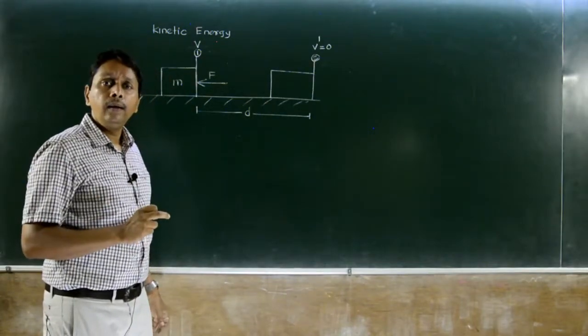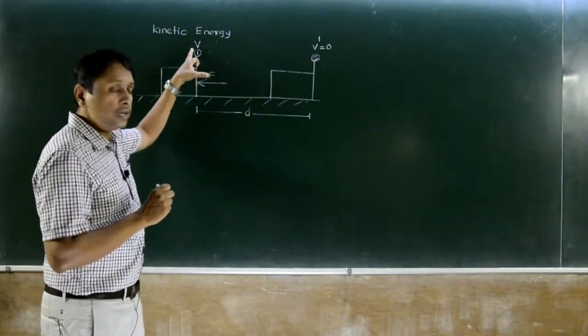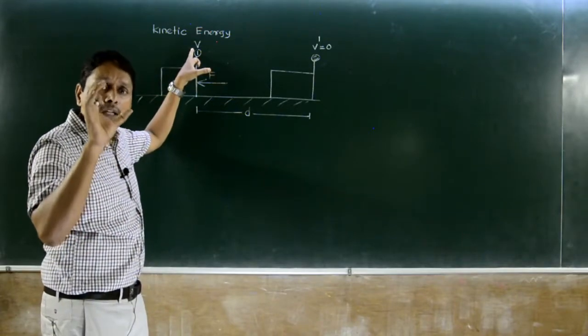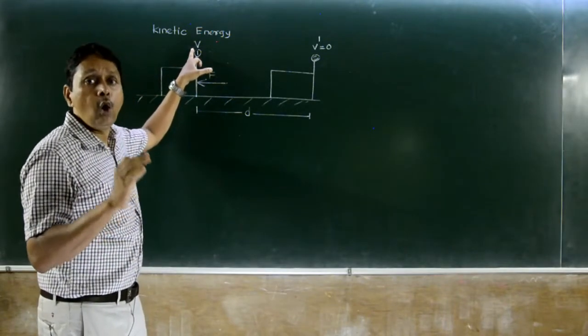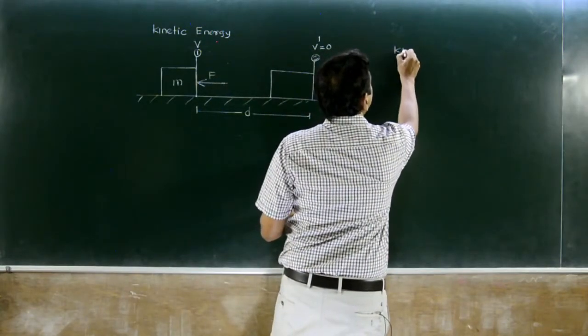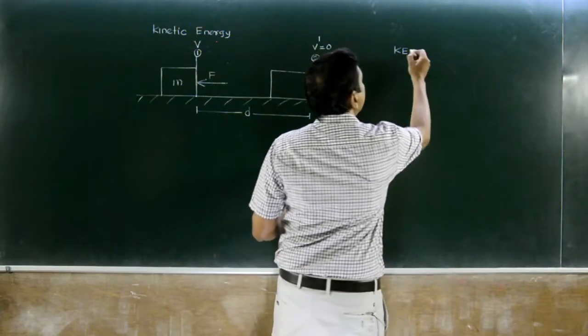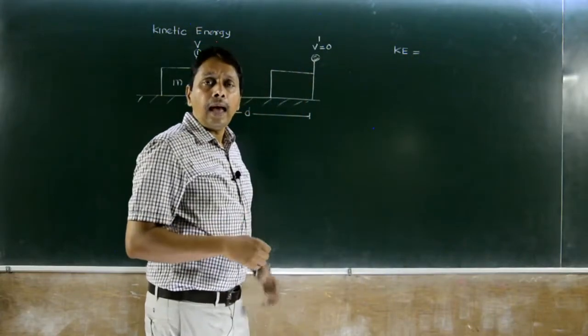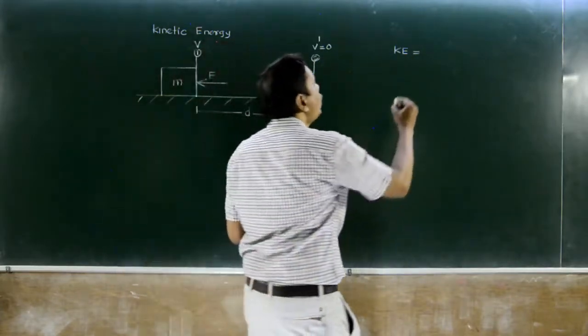This body is doing some work because, due to the velocity at point 1, the body has energy, which is kinetic energy, KE, and that is converted into work done.